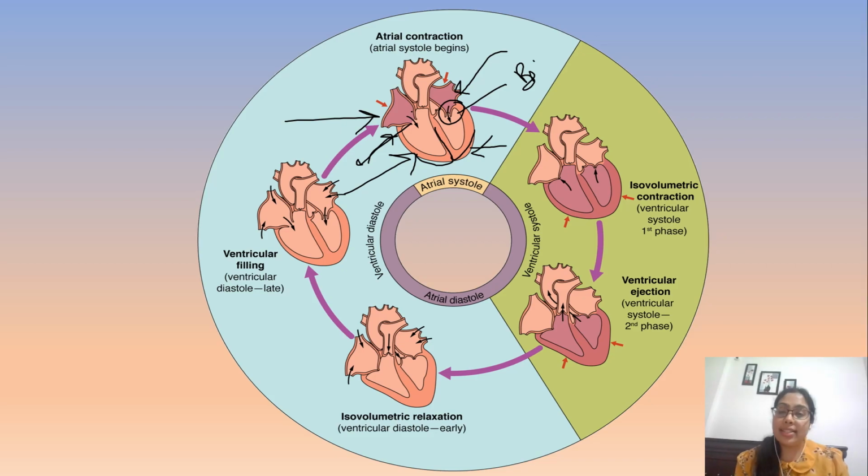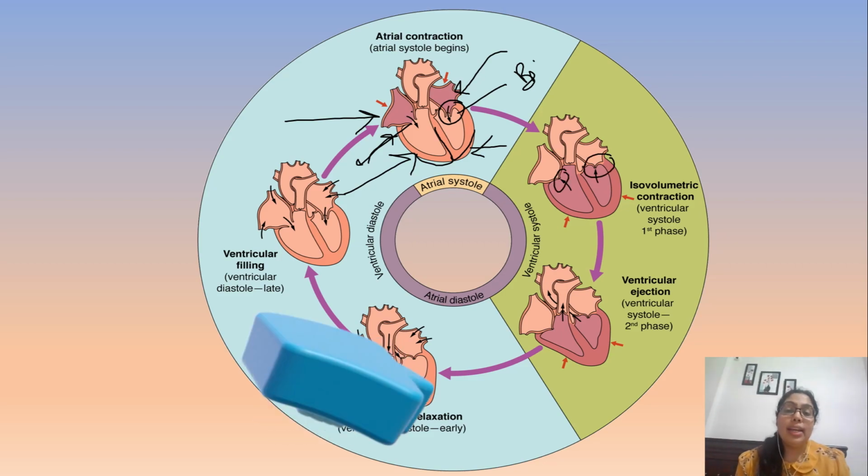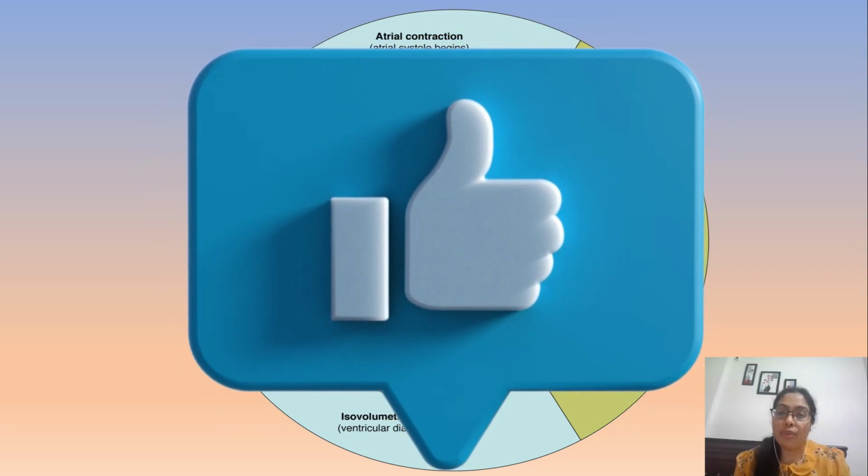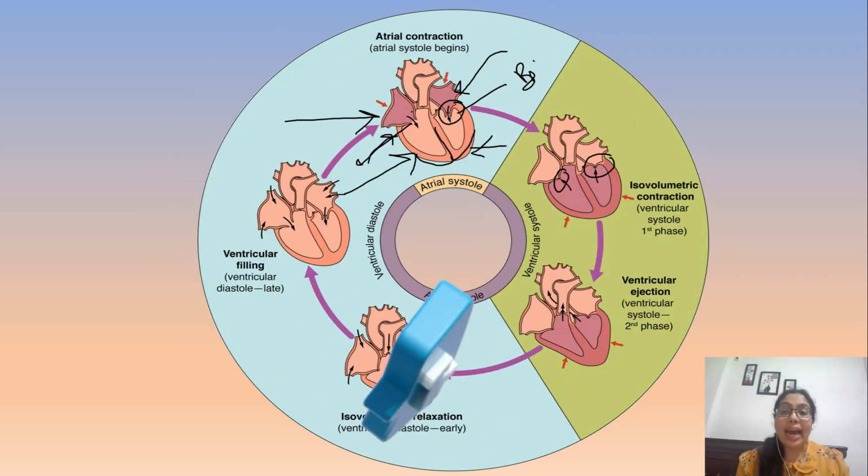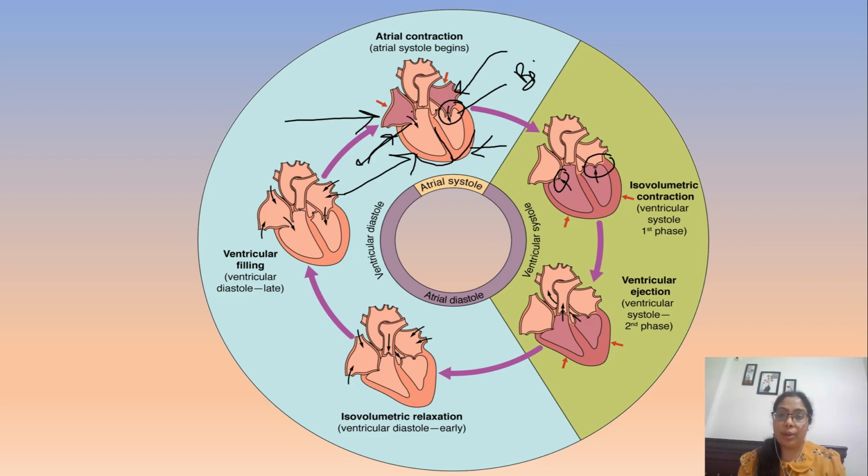Ventricular systole starts and the bicuspid and tricuspid valves are closed at this moment. It stops the backflow of the blood.